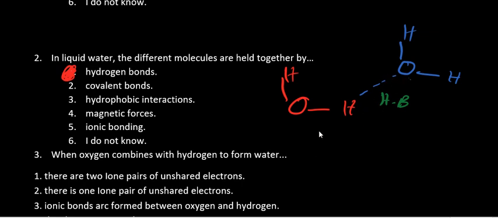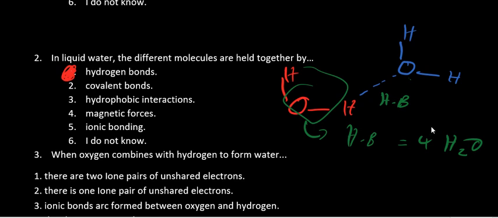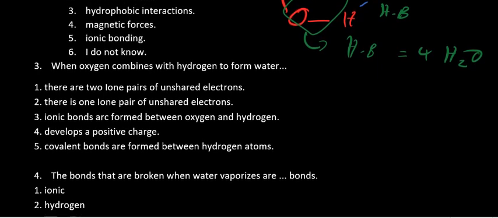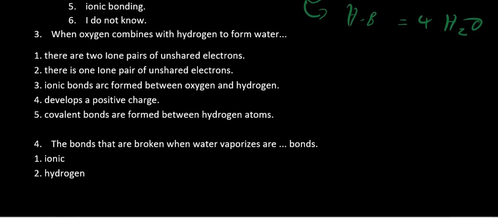This water molecule is capable of forming Hb with other molecules, of which 4 water molecules. So one water molecule has the ability of forming 4 hydrogen bonds with other water molecules. When oxygen combines with hydrogen to form water, there are 2 lone pairs of unshared electrons. So the answer here is simply there are 2 lone pairs of unshared electrons.